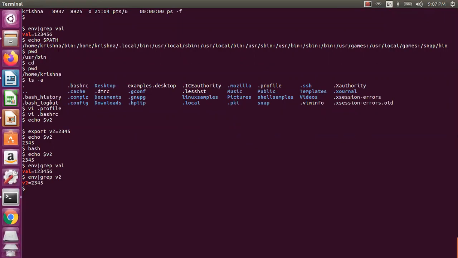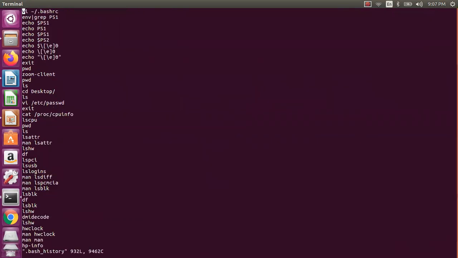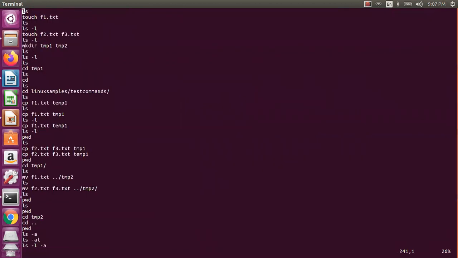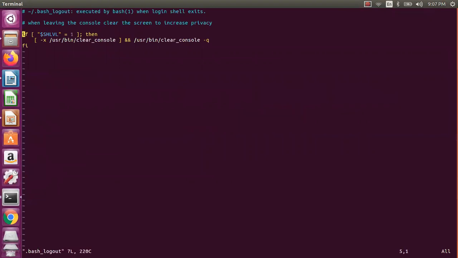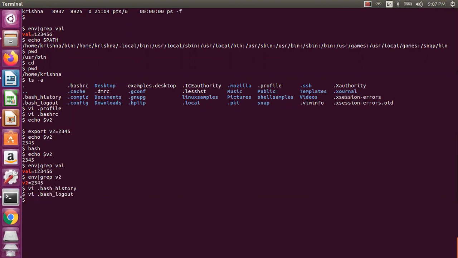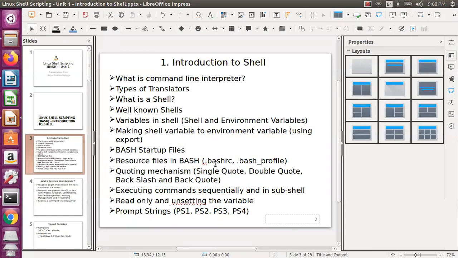History means it will contain the history of the commands, and logout means whenever you are logging out, it will be calling this. So these are all the commands which are executed in the shell actually. So whatever we are doing from the Linux basics and all that, all the commands, history will be available. Now I say bash logout, it will be doing that at the time of logout actually. So these particular commands you can add if you are really doing it in the project and you need it, you can add these particular profiles into that. So whatever you need you can add actually, resource file.